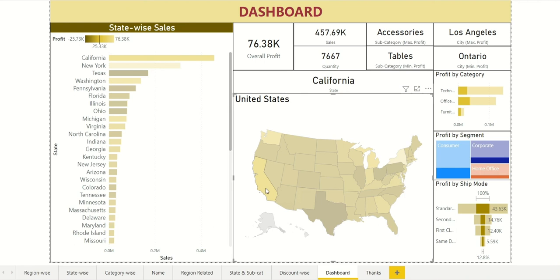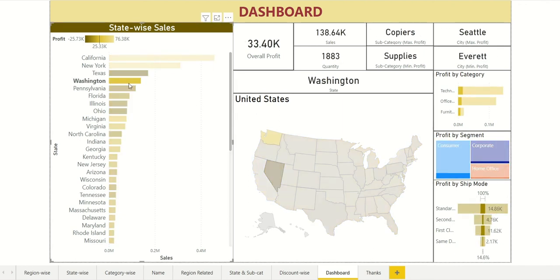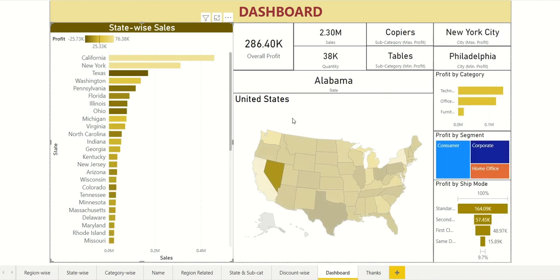Now let's say I have selected California. It makes the maximum profit, with corresponding sales. We have seen that tables make least of the profit. Los Angeles city makes most of the profit. And all the corresponding details we get here by selecting the state. Washington, Florida, and so on.